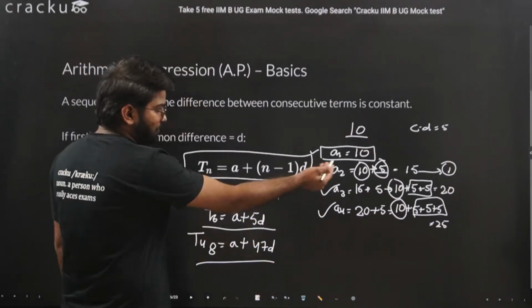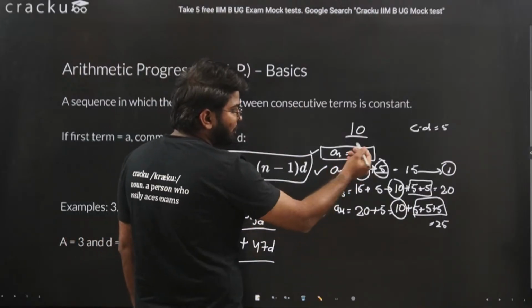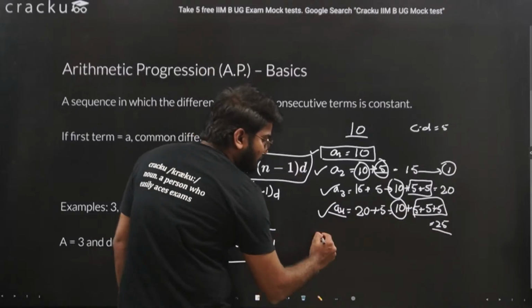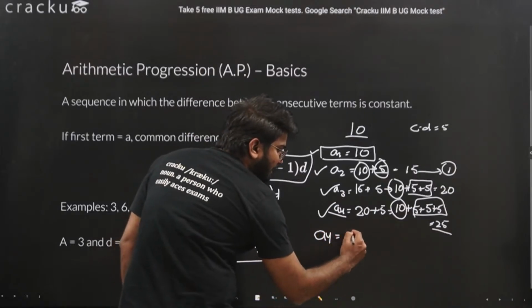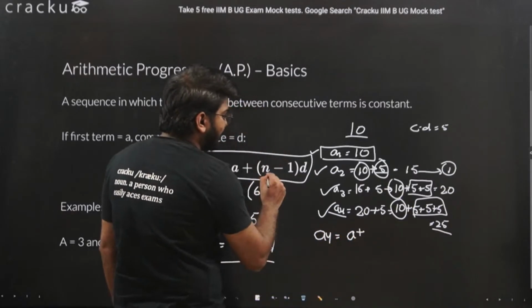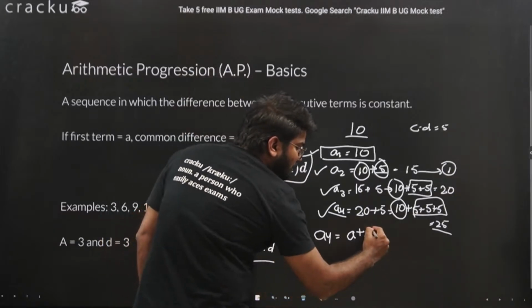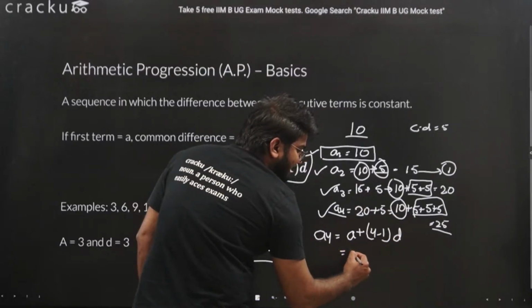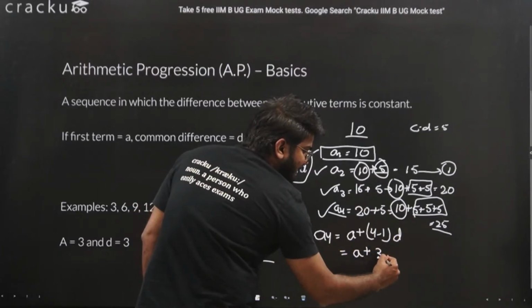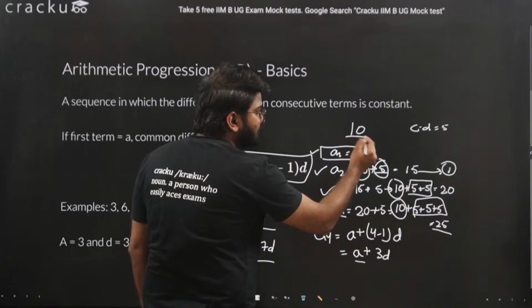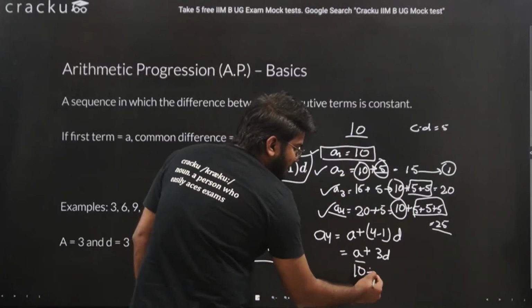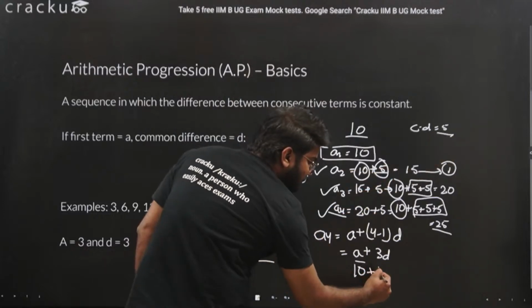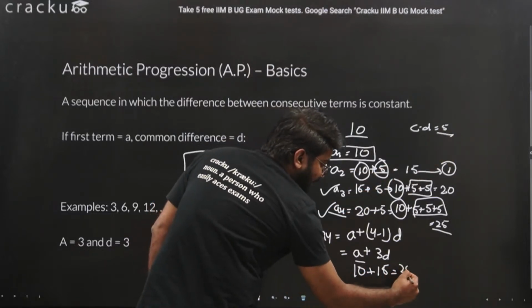Let's put the same here also. Let's say you are trying to find the 4th term, A4. We already know it is 25. So A4 is nothing but A plus 4 minus 1 into D, that is A plus 3D. We know that A is the first term, 10, plus 3 into D, where D is 5, which is 15. So 10 plus 15 is equal to 25.